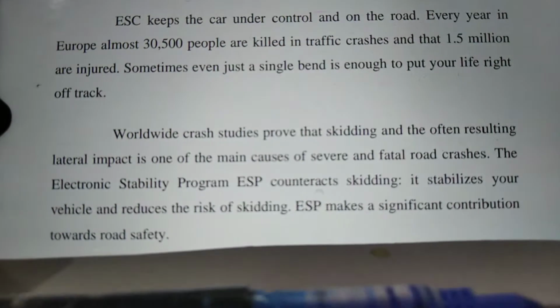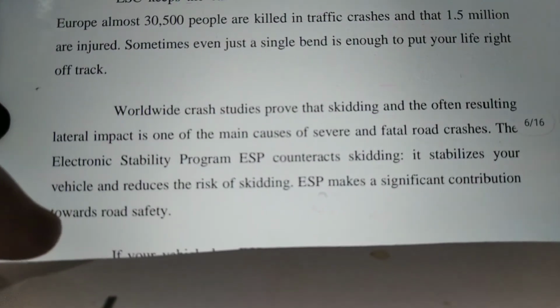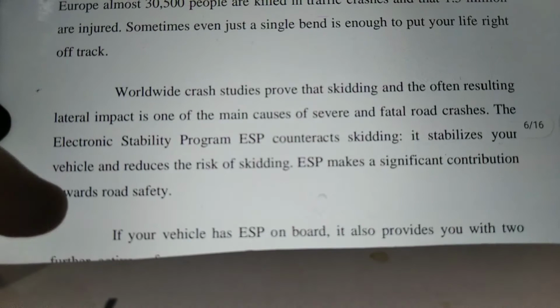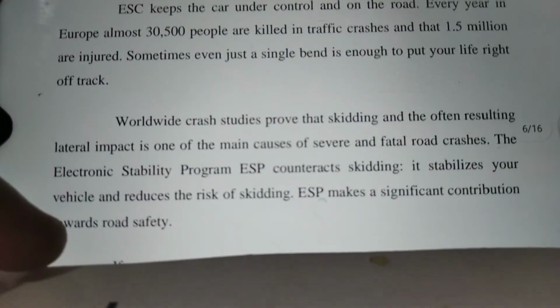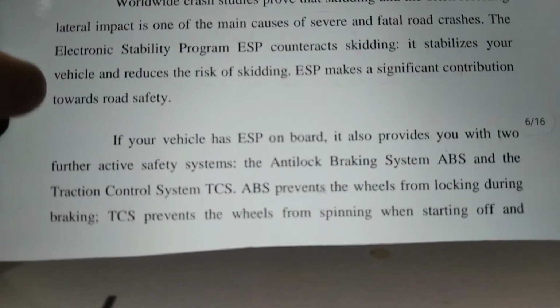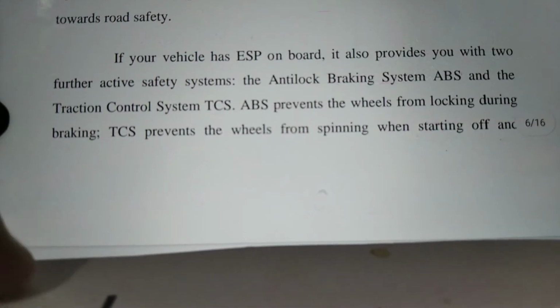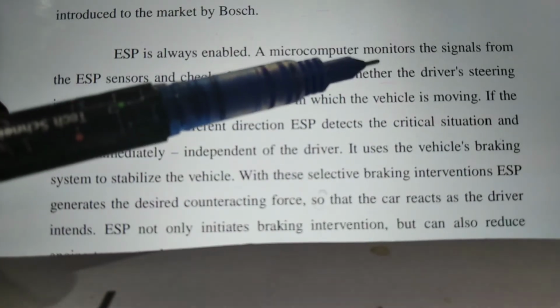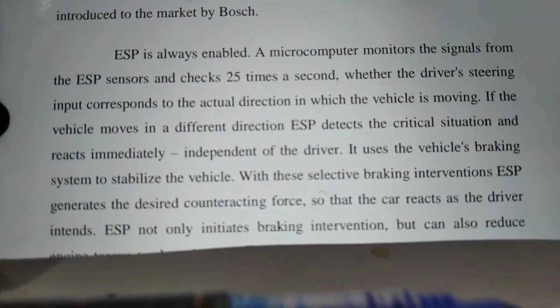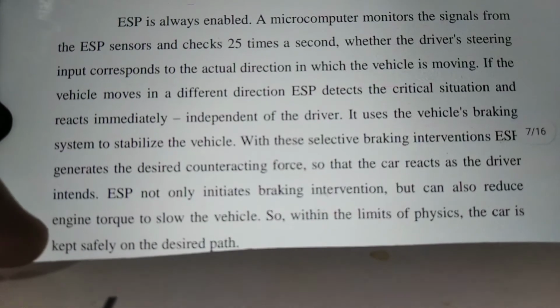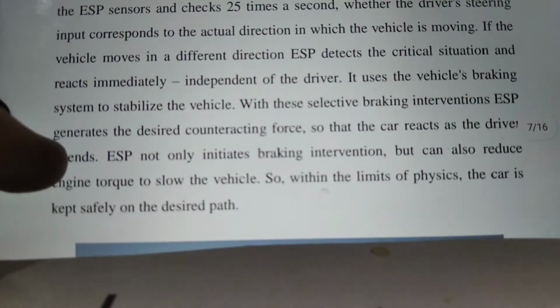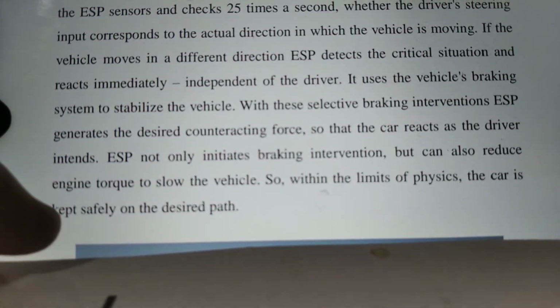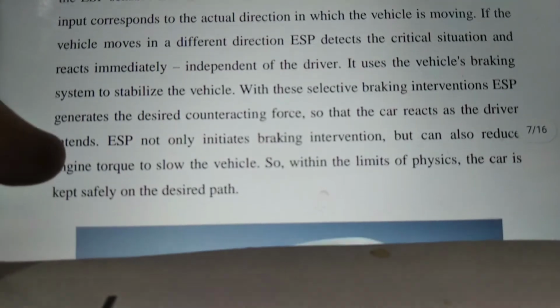On the road every year, 30,500 people are killed in traffic crashes. To reduce this, such systems are introduced. ESC is always enabled. A microcomputer monitors signals from the ESP sensors and checks 25 times a second whether the driver's steering input corresponds to the actual direction in which the vehicle is moving.